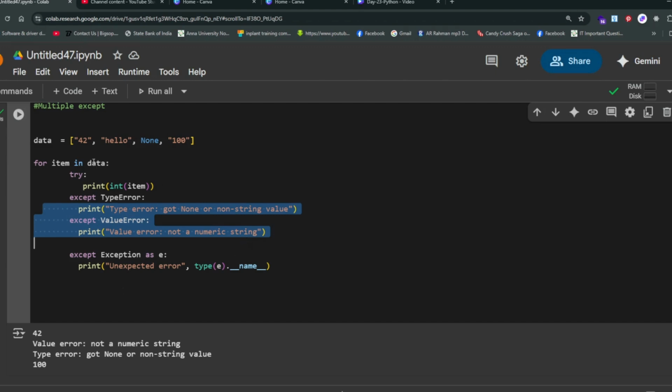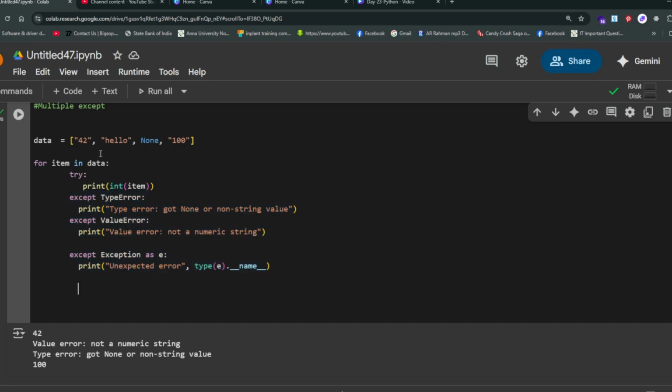So when the error comes, we have to catch the exception and go to the next item. Otherwise it will stop in between and give a massive error, and the programmer struggles to solve it.